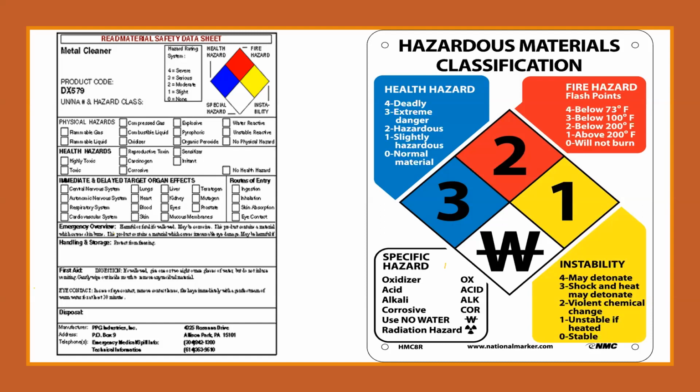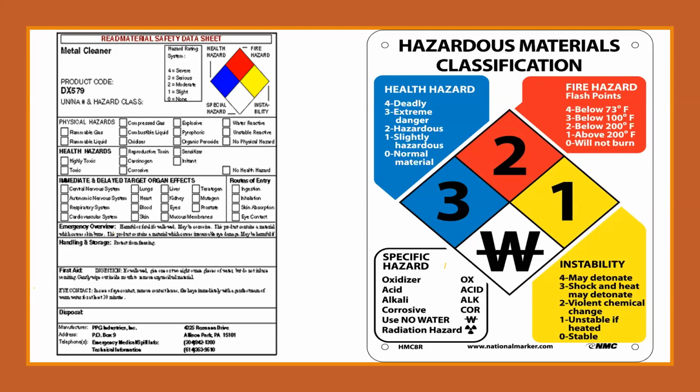And the yellow is the instability. There are two things: one is stability, another is instability. So this yellow one is the instability, because normally chemicals are stable at normal conditions. So this is going to tell you how unstable this chemical is, which means if 4, very unstable, if 3, less so, 2 less unstable.